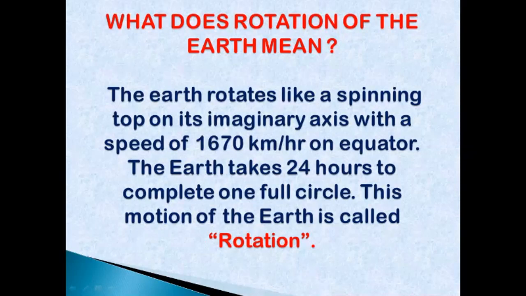The earth rotates like a spinning top on its imaginary axis with a speed of 1670 kilometers per hour on equator. The earth takes 24 hours to complete one full circle. This motion of the earth is called rotation.